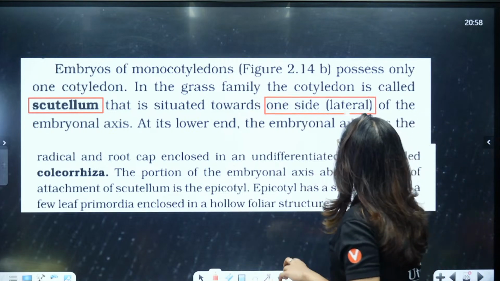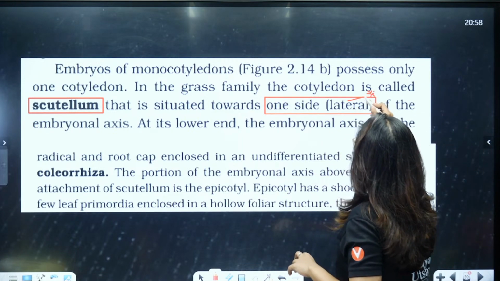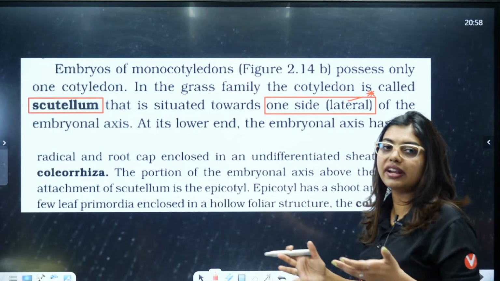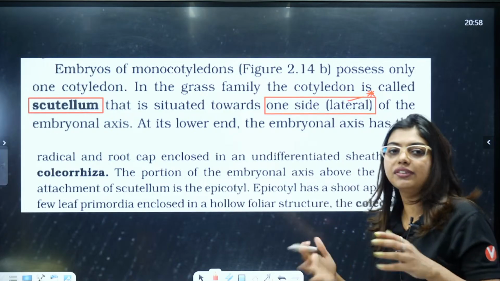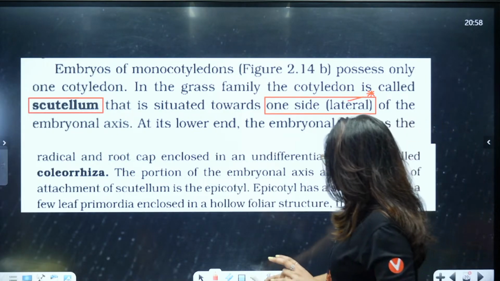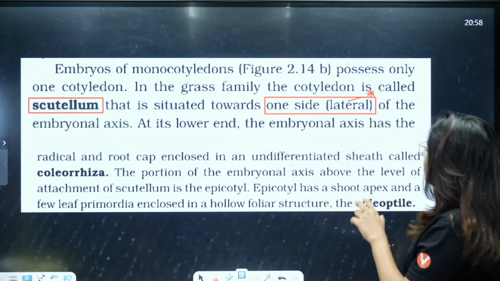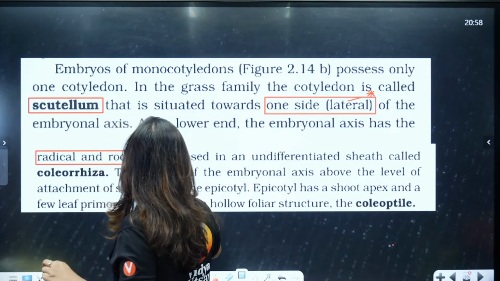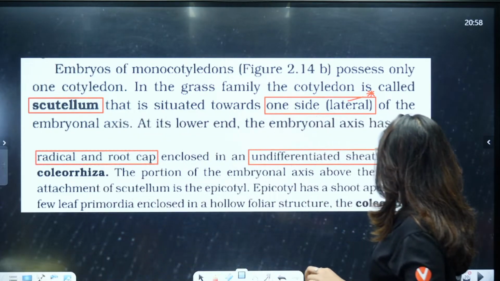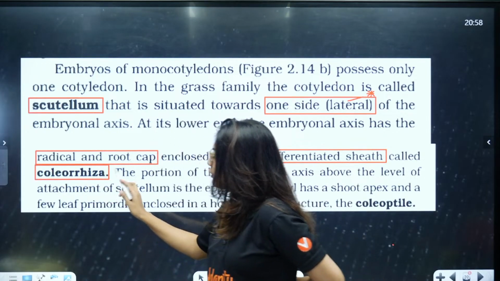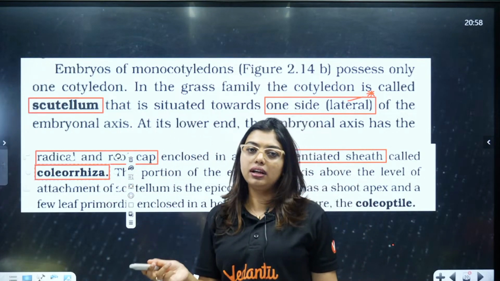You have to be careful about these kinds of things, because they can change it as assertion, reason, or statement based questions. Instead of lateral, they can give you ventral or dorsal, and without reading we end up answering those questions wrongly. Lateral side of the embryonal axis. At its lower end, the embryonal axis has a radicle and a root cap, enclosed in an undifferentiated sheath called the coleorhiza. I told you it is like a protective sheath for the root and the root cap.